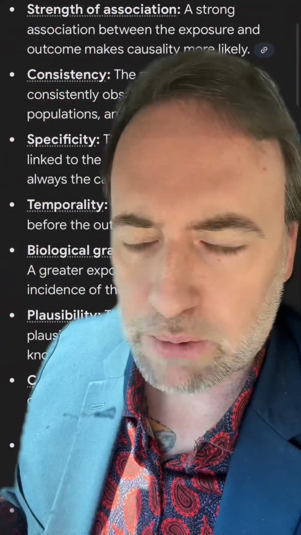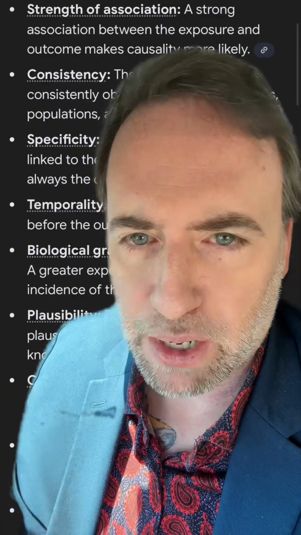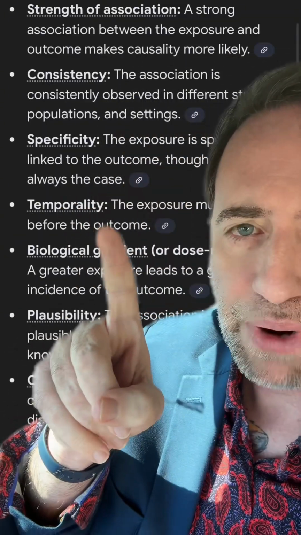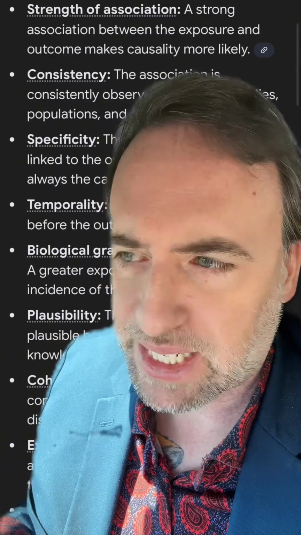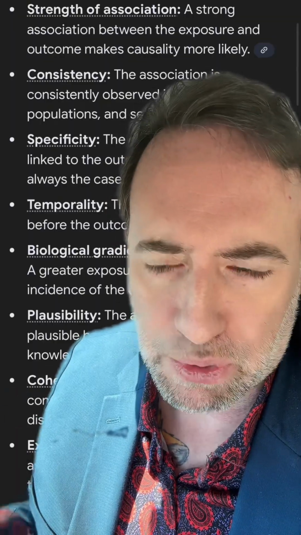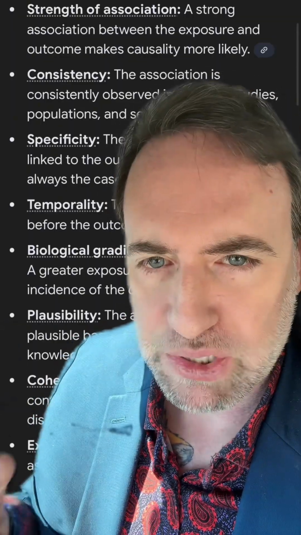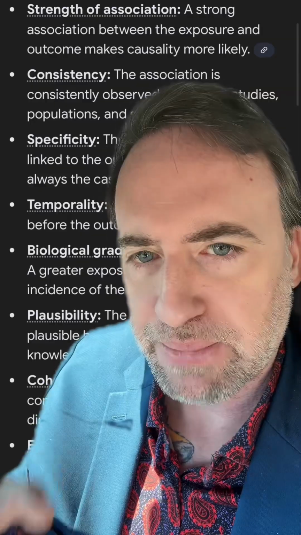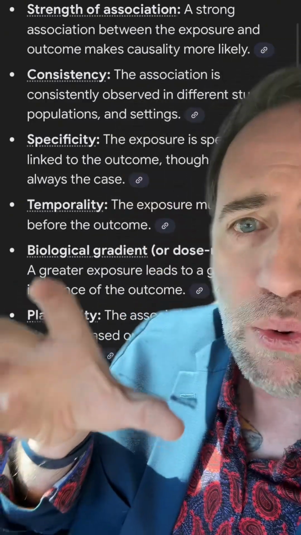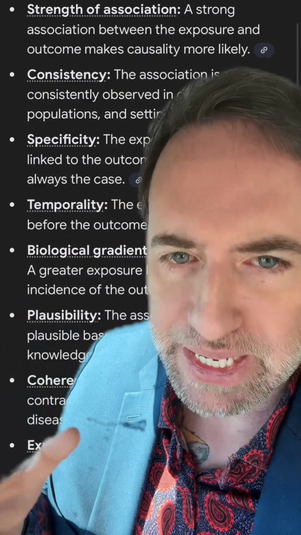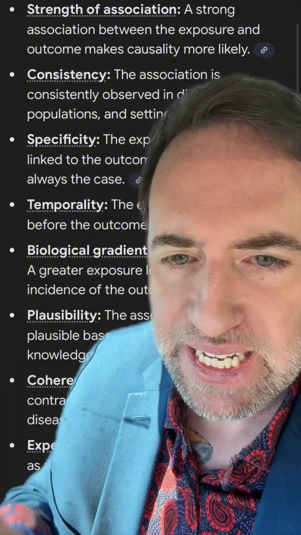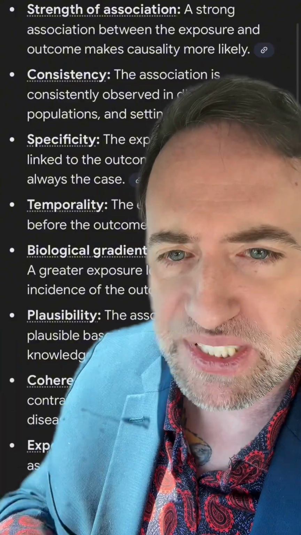Now, the reason that we shy away from making causal arguments is that we often can't prove this one, temporality, because we're often working with data sets that are in one point in time, so they're cross-sectional. This means that we can only talk about what was happening at the time that those data were drawn. So when we talk about temporality, we need to know that X precedes Y in order to determine causality.